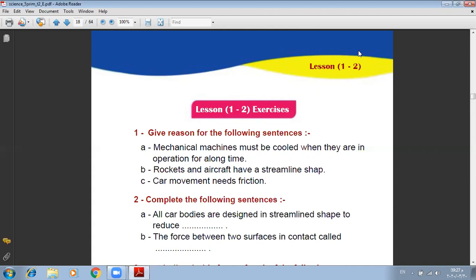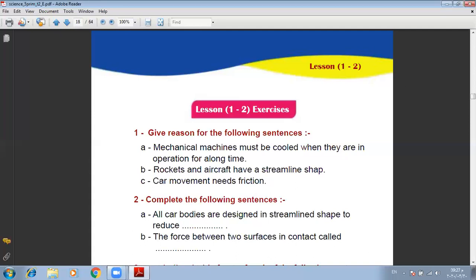Question number B. Rockets and aircraft have a streamlined shape to reduce the air resistance. Number B. Car movement needs friction because cars need friction to control the car's speed and change the car's direction.